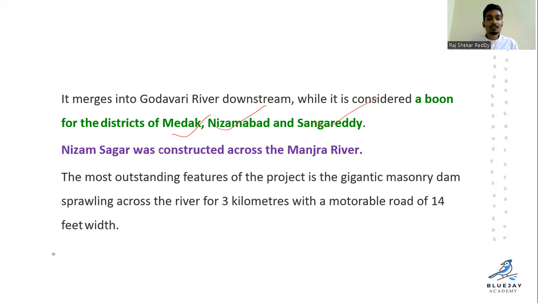And Nizam Sagar was constructed across the Manjira river, right? The most outstanding feature of the project is the gigantic Masunuri Dam, about 3 kilometers long with a motorable road of 14 feet width.